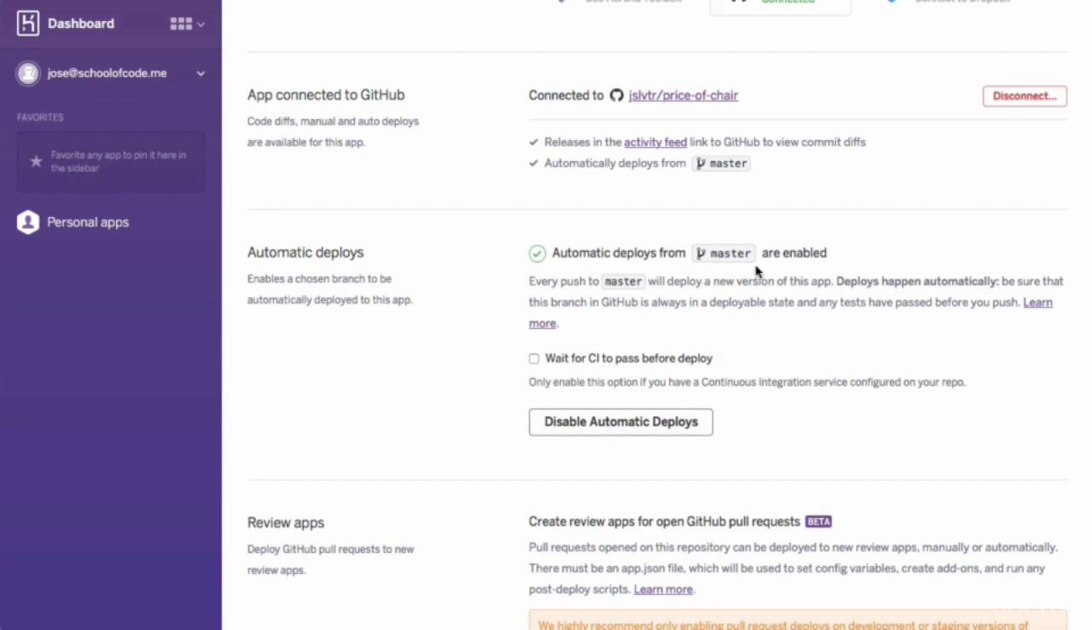So now automatic deploys from master are enabled, and the master branch is one of many branches that we can have in our GitHub repository, so in our Git repository, and the master branch tends to be the main branch of our repository. As I mentioned earlier, this is not a course about Git, so if you want to learn more about that, there are other courses available for that. For now, we're only going to be using the master branch in this project, so assigning automatic deploys from master seems like a good thing.